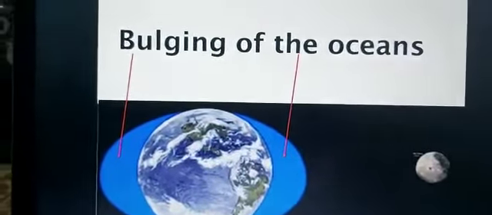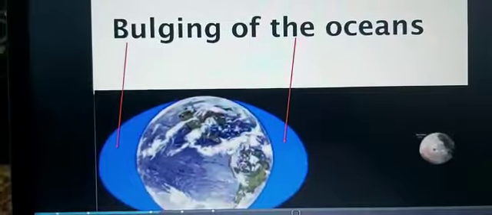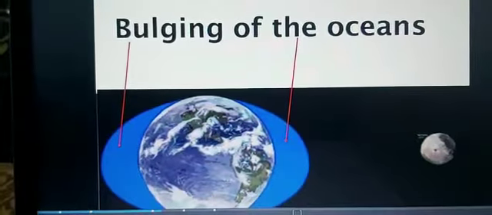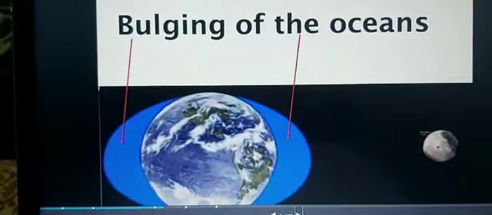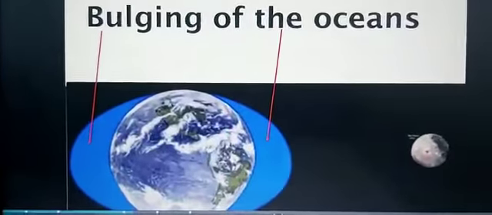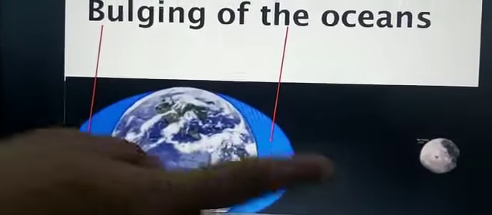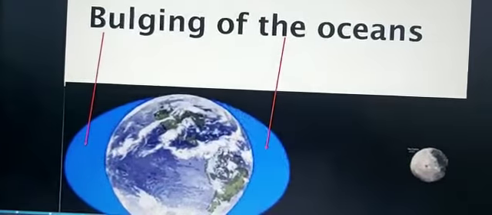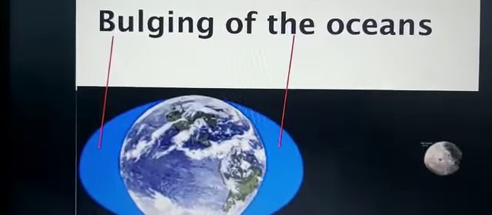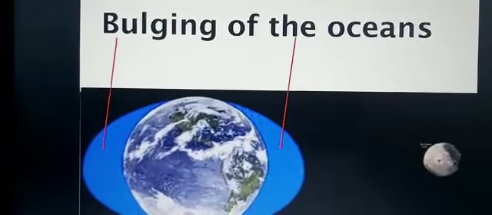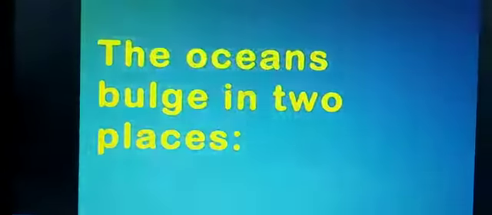Now children, in this diagram you can see, which you will see on the next page, in figure 11.5. Now here in this slide you can see the pull from the moon. See, here the moon is pulling by gravitational force, and because of the gravitational pull of the moon, the ocean is bulging toward the side from where the moon is pulling the tides towards itself. So this causes the tide.